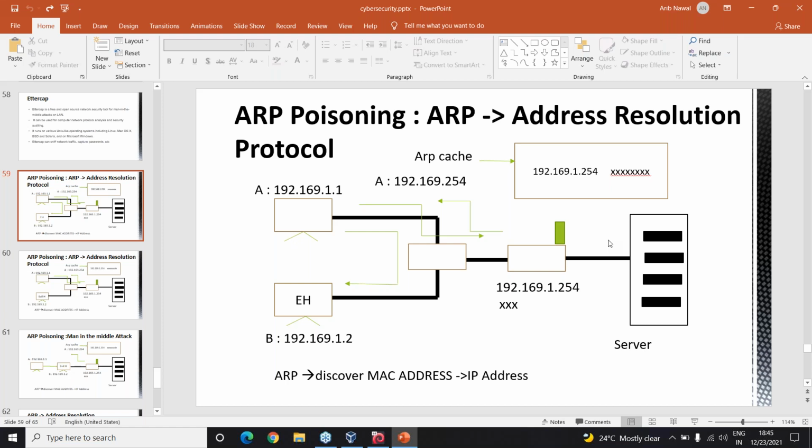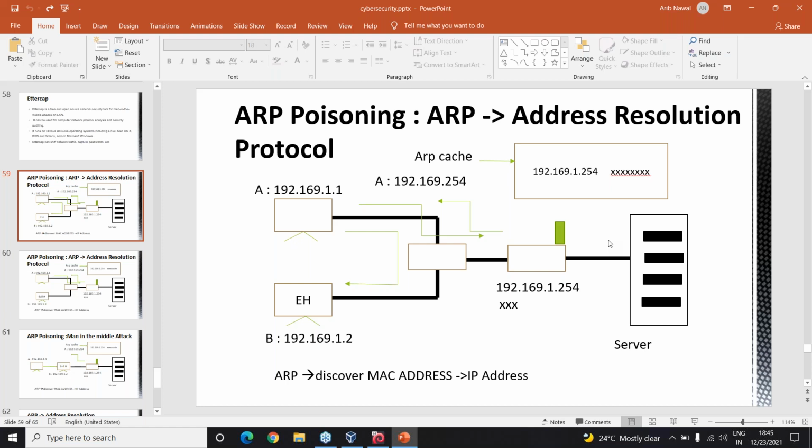So a falsified ARP message over a LAN is sent to link an attacker's MAC address with the IP address of a legitimate computer or server on the network. Once the attacker's MAC address is linked to an authentic IP address, the attacker can receive any messages directed to that IP address.